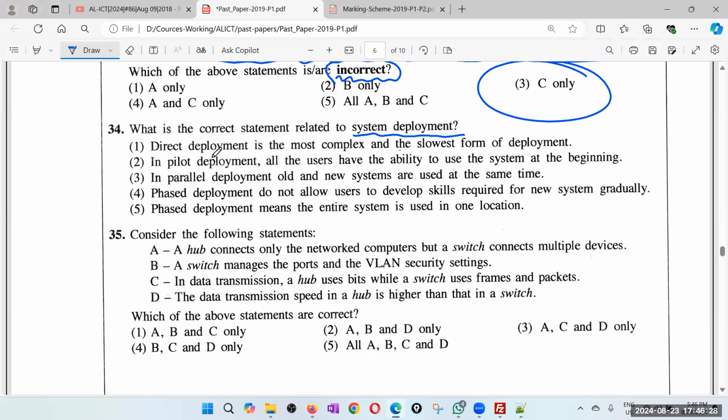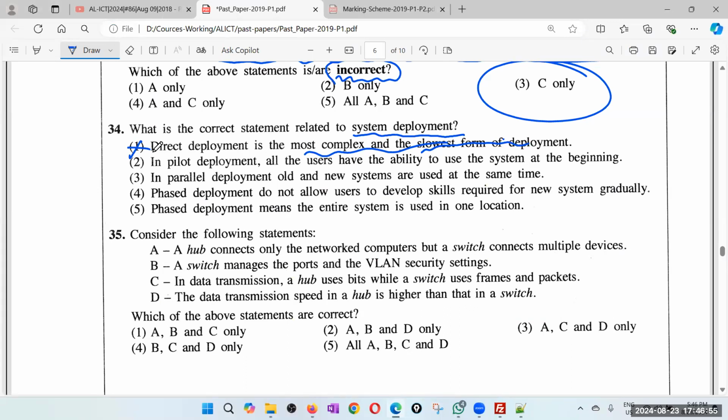Right. So this question: direct deployment is the most complex and the slowest form of deployment. No, this is the easiest because you just discontinue the old one and continue with the new one. And this is not the slowest, this is the fastest. And this is the simplest, but it has the highest risk. So therefore, it's definitely wrong. It's not the most complex or slowest. No.